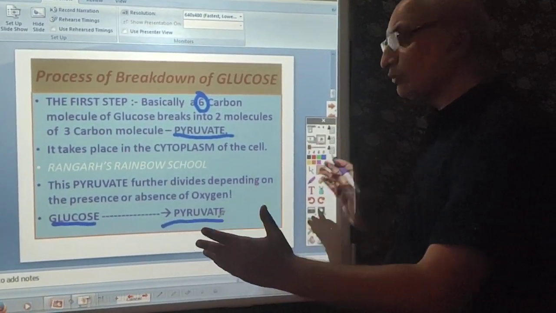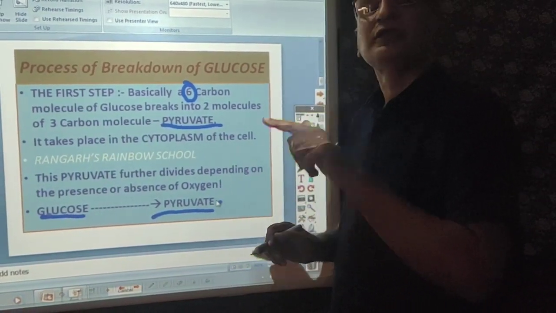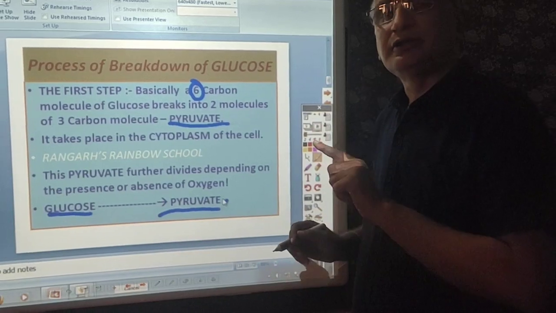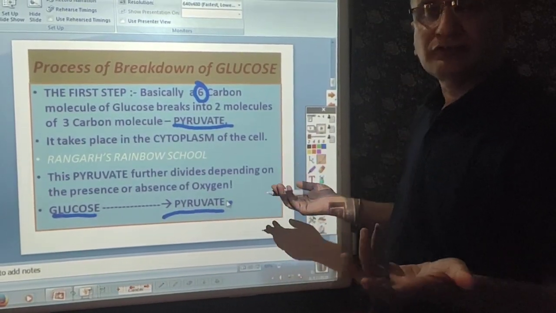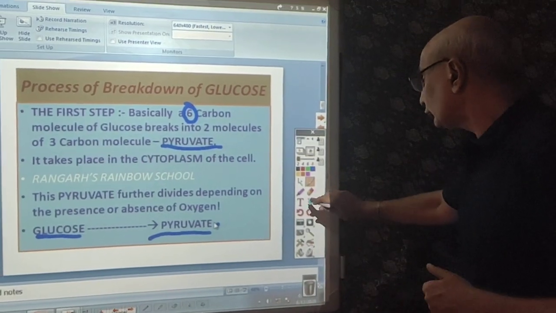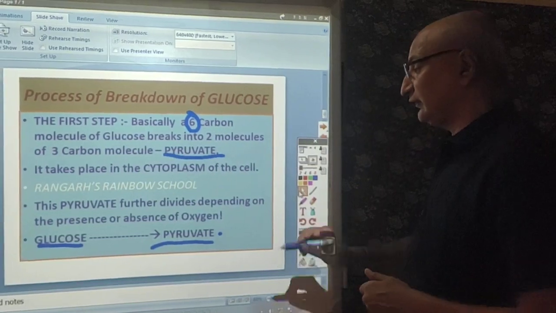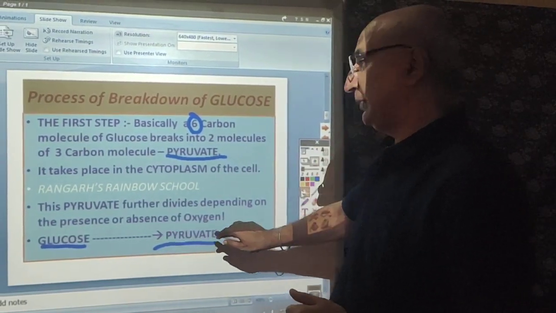Now, this breakdown of glucose into pyruvate in the cytoplasm of the cell does not require the presence or absence of oxygen. So the first basic fundamental step, as I mentioned, is the breakdown of glucose into pyruvate.